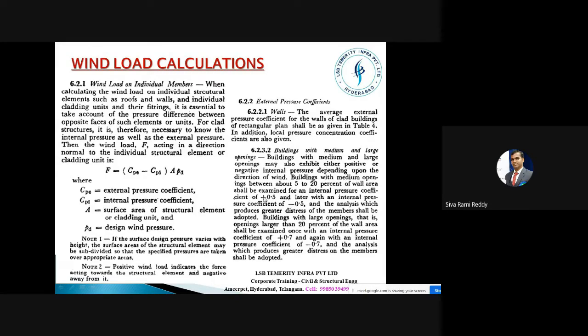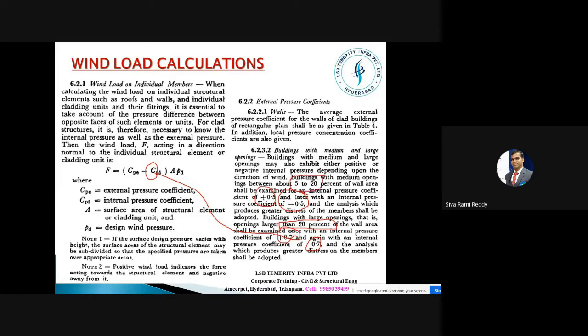Internal pressure quotient 0.5, and later with an internal pressure quotient minus 0.5. It means you first take plus 0.5 and again you take minus 0.5. And then buildings with large openings: if you have n number of doors and n number of windows and that opening area is more than 20%, you have to take this CPI value, 0.7 or minus 0.7. Otherwise, you will take 0.5 and then minus 0.5.